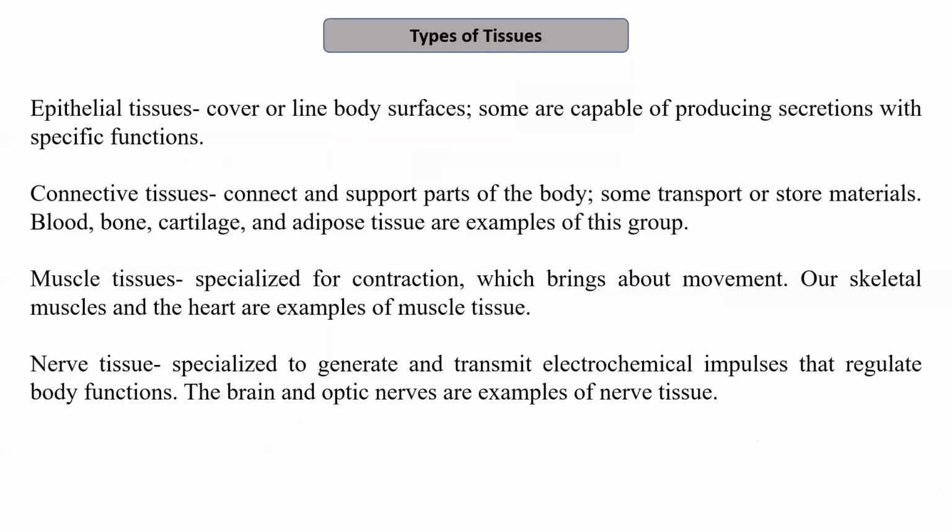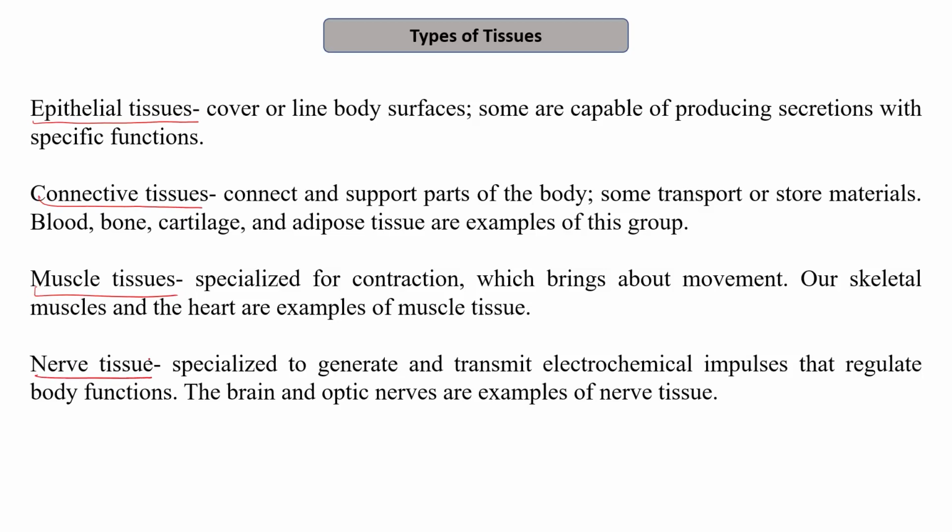So, in this chapter, we will be mainly dealing with the tissue level of organization, and then we will further dwell into the organ and organ system level of organization. Starting with the tissue level, there are various kinds of tissues present in any body. It can broadly be classified into 4 types. The first one is the epithelial tissue. The second is the connective tissue. The third is the muscle tissue, and the fourth is the nerve tissue.